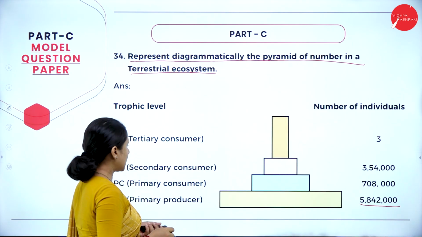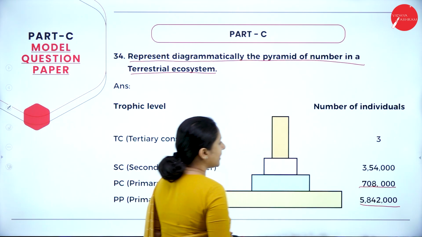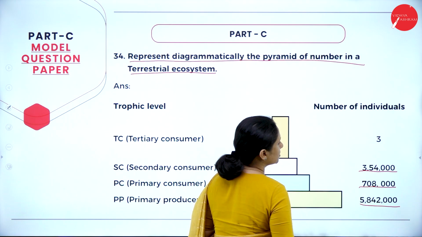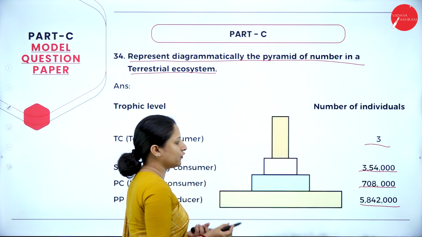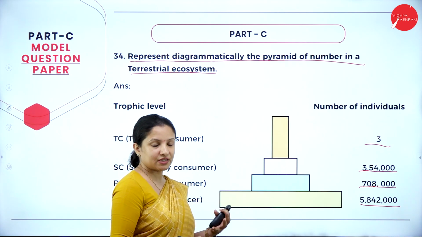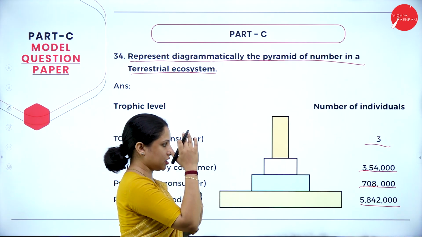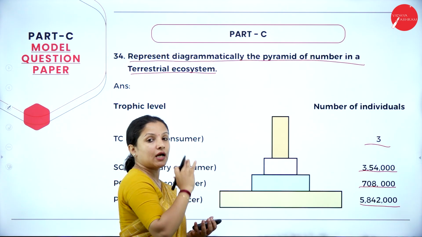58,42,000. Next are the consumers. The primary consumers are 7,08,000. Then come the secondary consumers, which is 3,54,000. Then come the tertiary consumers, which are 3 in number. So here the primary producers are larger in quantity, then the consumers are lesser in quantity, and it goes on decreasing. So therefore it is an upright pyramid.